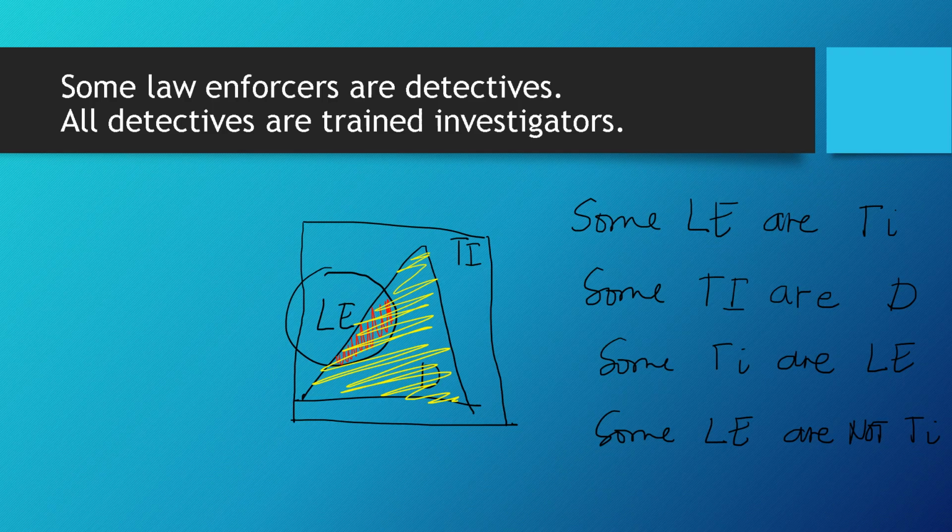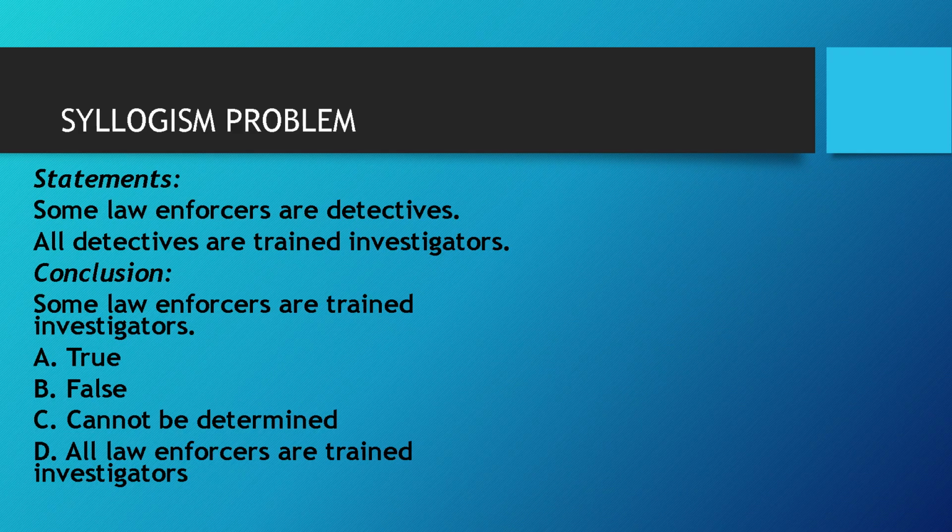All right, now let's look at a problem that involves these two statements and a given conclusion. Let's quickly recall our drawing. Some law enforcers are detectives, and all detectives are trained investigators. With that, let's take a look at the conclusion given in the problem.